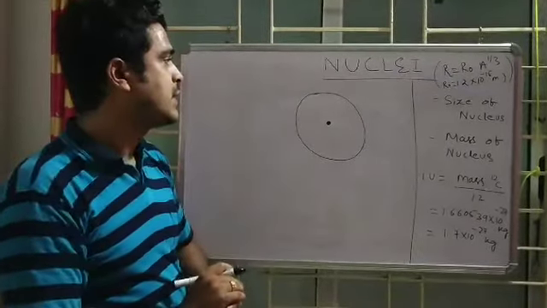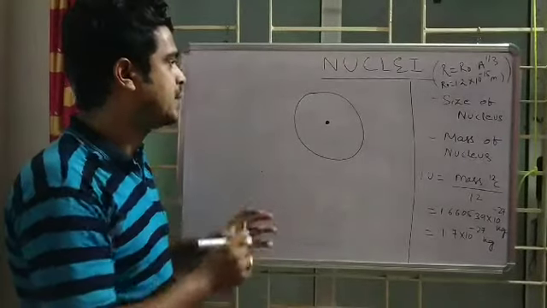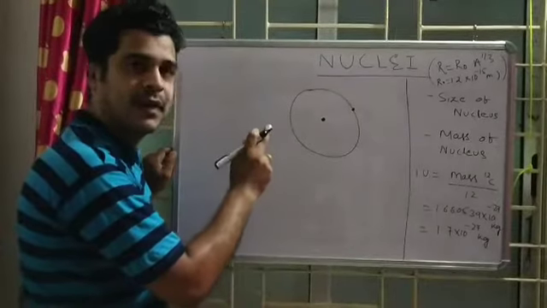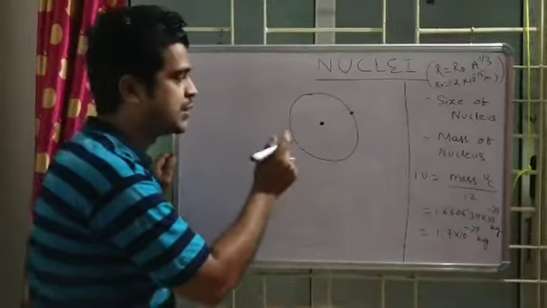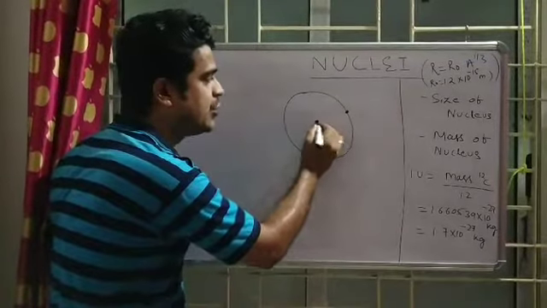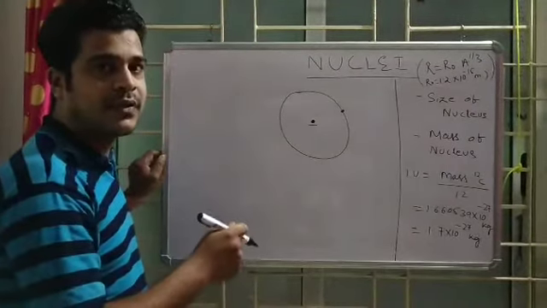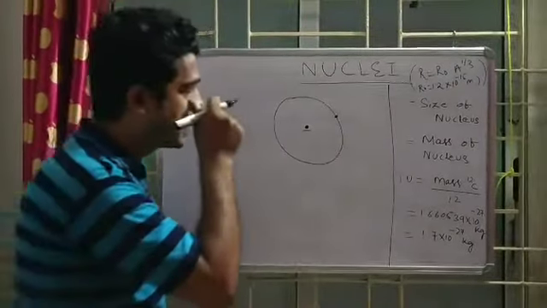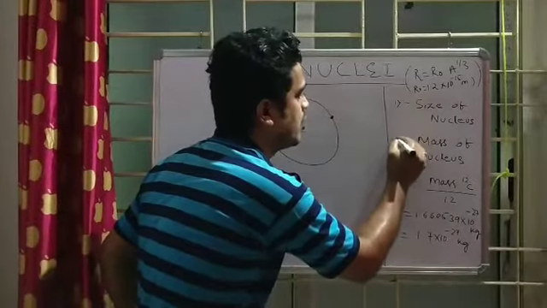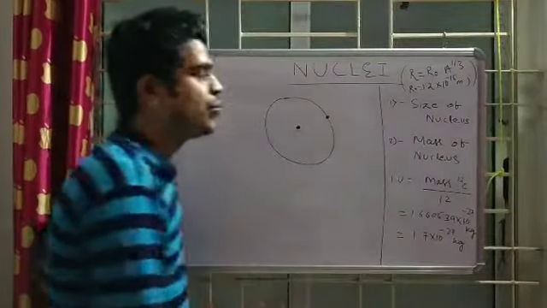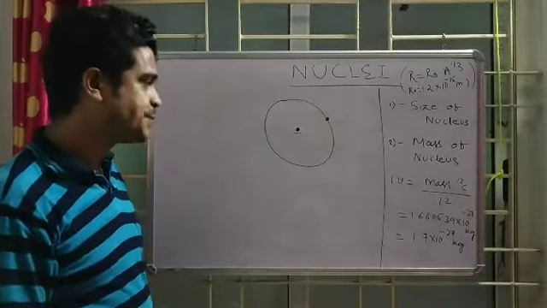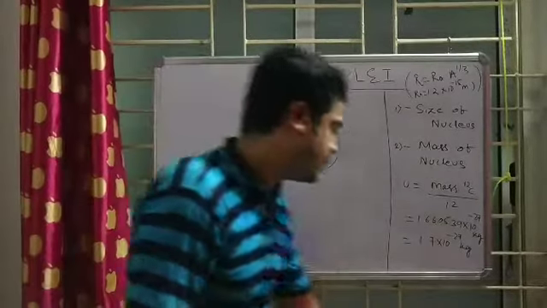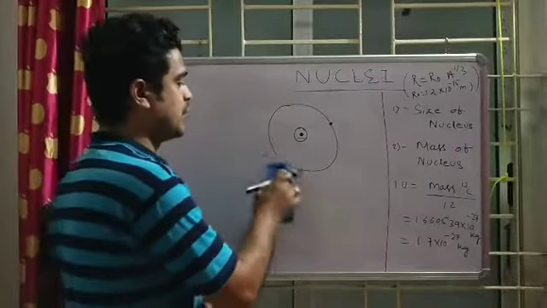So what is the basic concept given by Rutherford? Now, electrons have mass, but the mass of the nucleus gives the mass of the atom. This assumption, or this conclusion, was drawn by Rutherford. So from the two things, first I will discuss the mass of the nucleus. One thing is clear: for calculating the mass of the atom, I need to calculate the mass of the nucleus. So first I will move to the mass of the nucleus, okay.